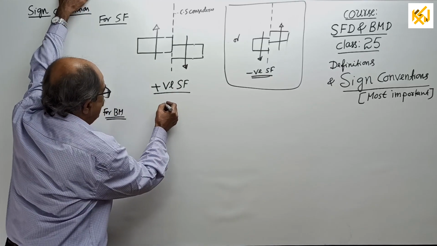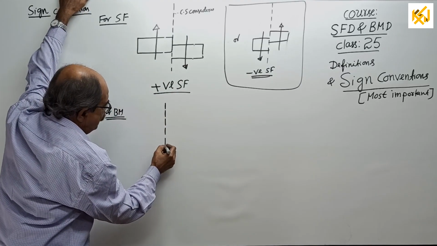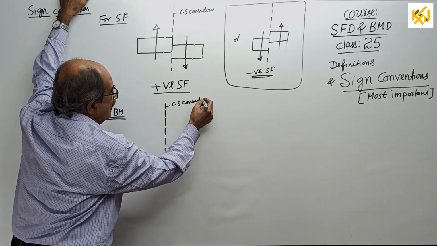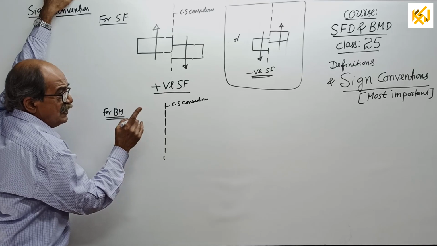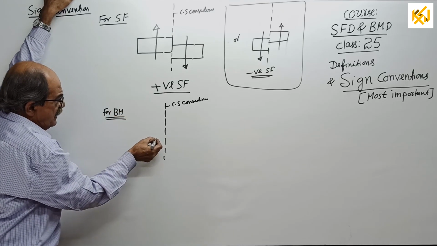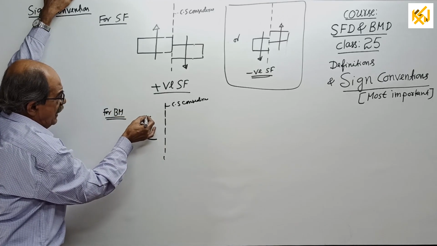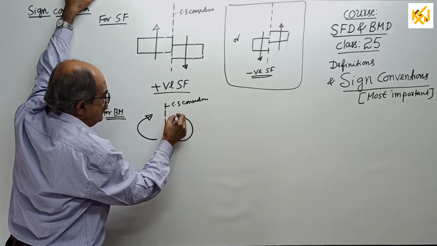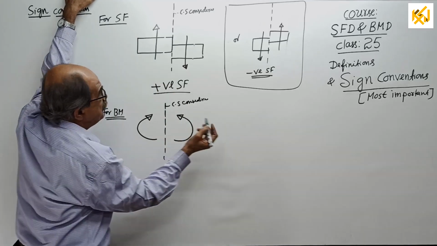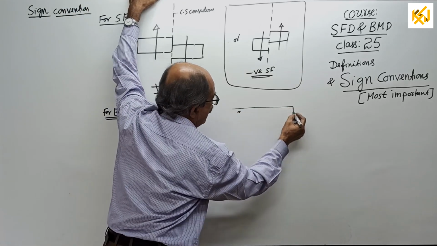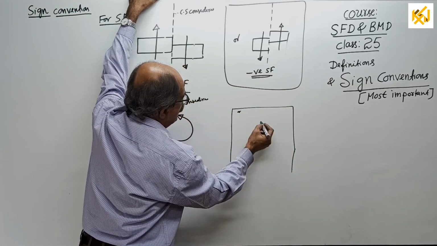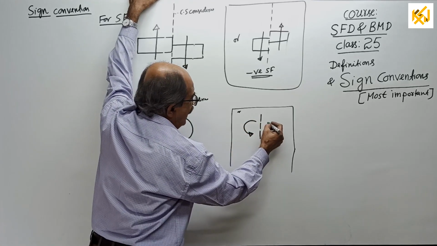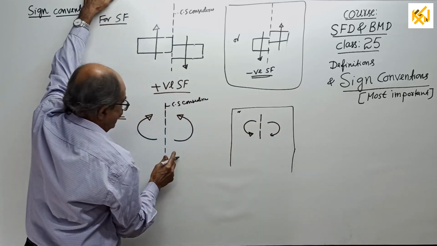Bending moment means, see, this is the cross section considered. And what we will do is, do not tell clockwise or anti-clockwise. A moment if it acts this way, or a moment if it acts this way. This is positive. If a moment from this side is like this and that side is like this, this is negative.